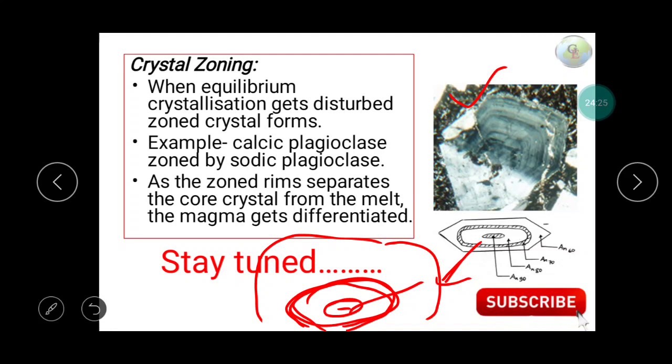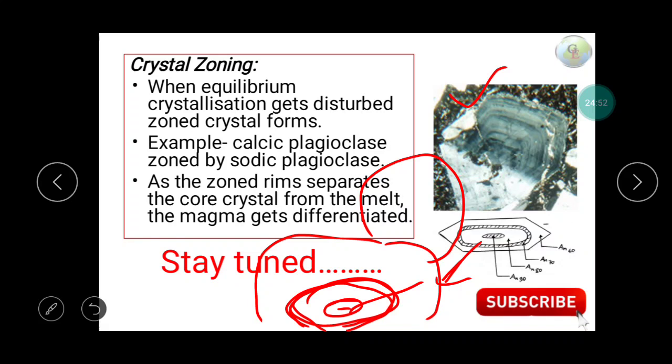So there will be no equilibrium reaction, and if this type of phenomenon occurs on a large scale, the magma and the calcic plagioclase get differentiated automatically. This is crystal zoning. These are the processes which are responsible for the differentiation of magma.